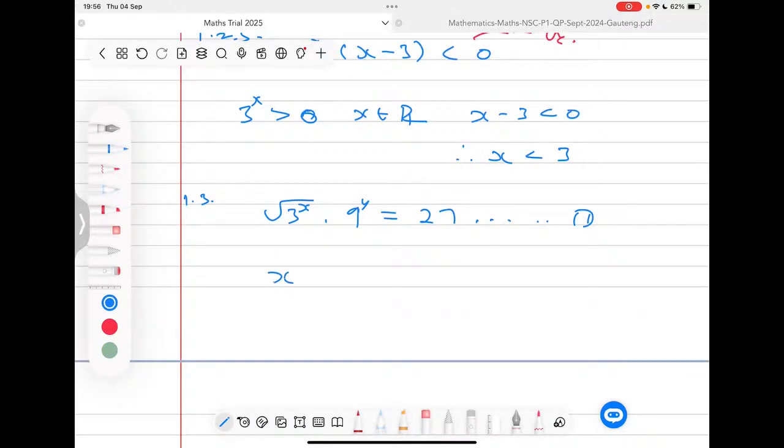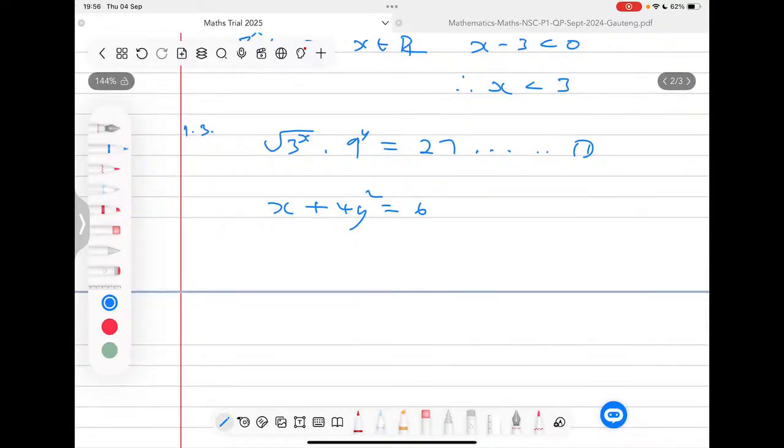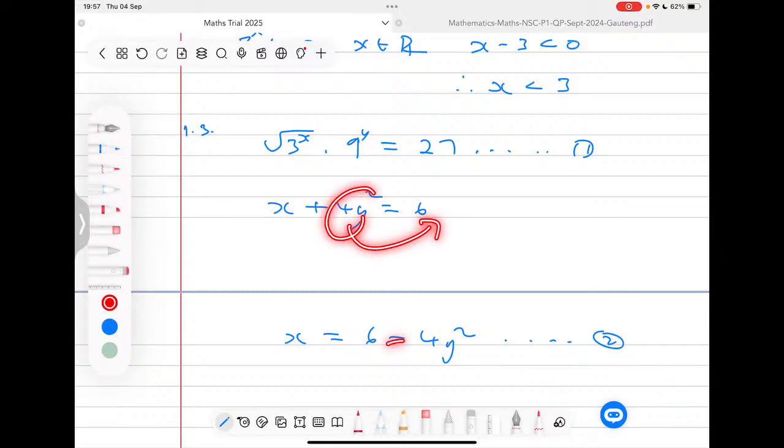Okay, so the second one, we're having x plus 4y squared, and we are saying this is equal to 6. Now, how I'm going to do this is that I'll simplify this a little bit, because it's easy for me to take the 4y squared to this side, so that I'm having an equation that says x is equal to 6 minus 4y squared, and I will say this is equation 2, right? Remember, when you take this to this side, it's going to be a negative.